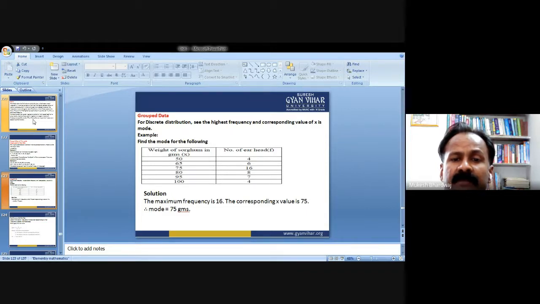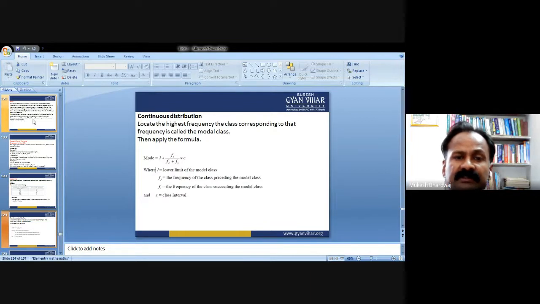Number of ear heads: 4, 65 6, 75 16, 88, 95 7, 104. So 75 is repeating 16 times, which is a very high frequency compared to the other weights. So the maximum frequency is 16, the corresponding x value is 75. Therefore, the mode is equal to 75 grams.